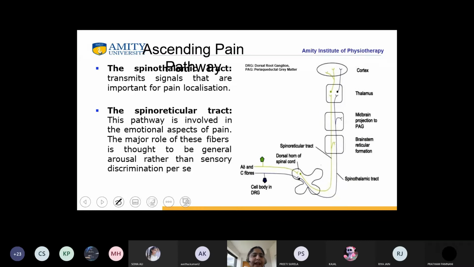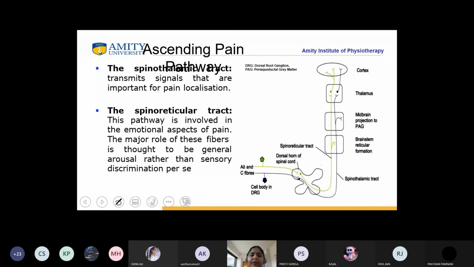To understand that, you need a general conceptualization of the ascending pain pathway. In it we have the spinothalamic tract. As we discussed in anatomy, the lateral and anterior spinothalamic tract transmit signals that are important for pain localization.